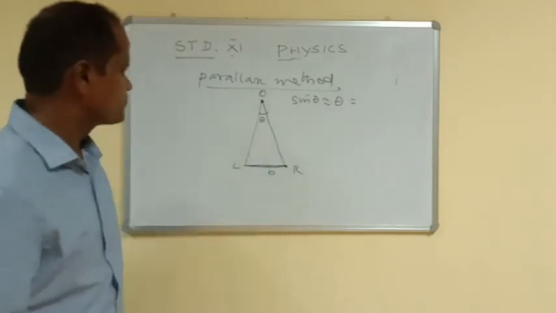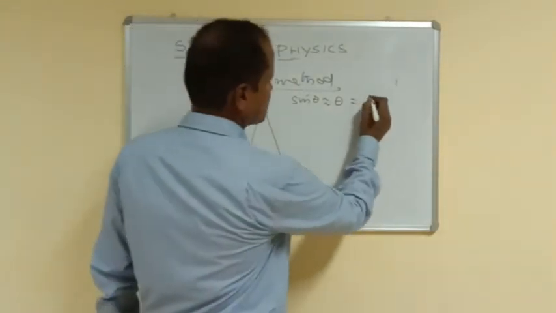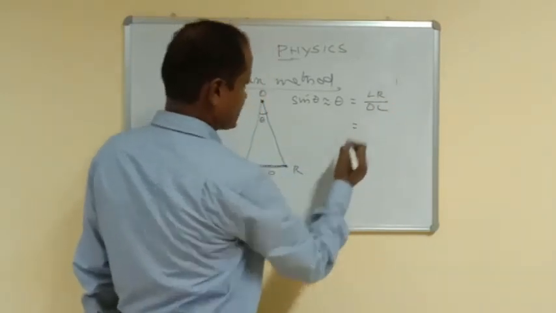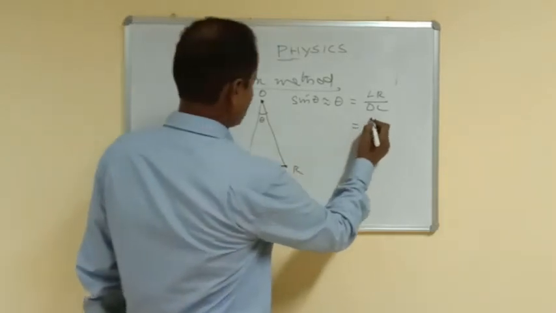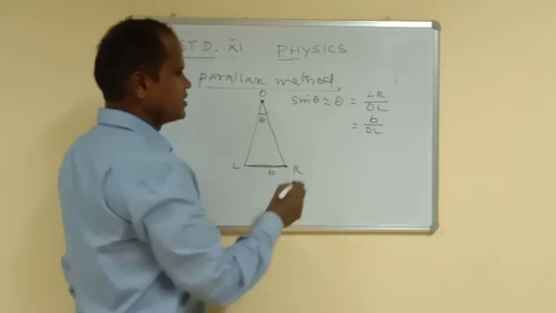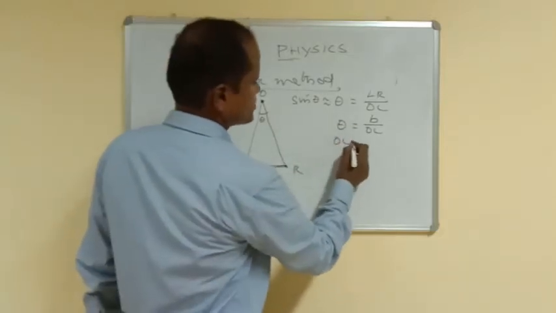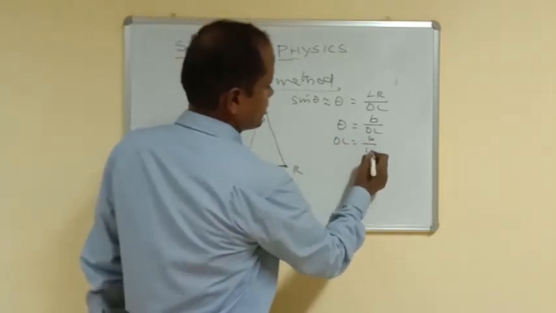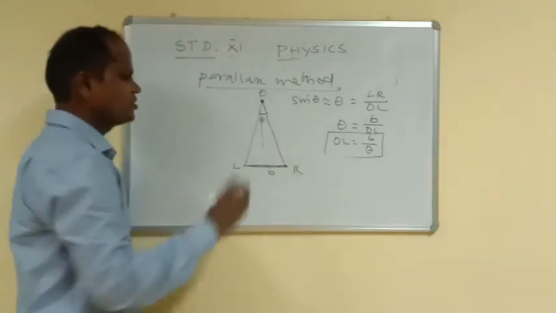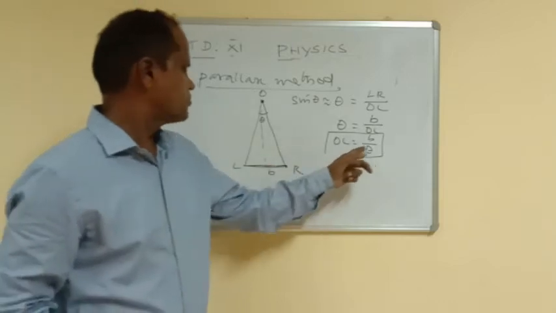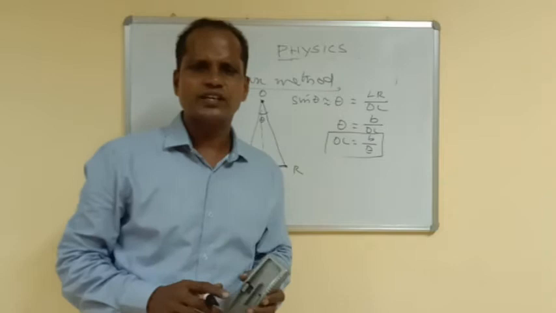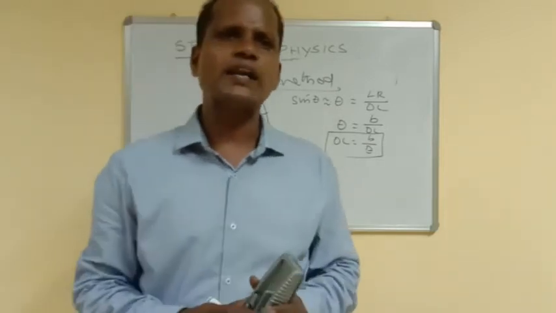This is equal to LR by OL, or this can be written as B by OL. Or we can write OL is equal to B by theta. So OL is the distance we want, which is equal to basis by theta. So in this way we can measure the distance. This is called the parallax method.